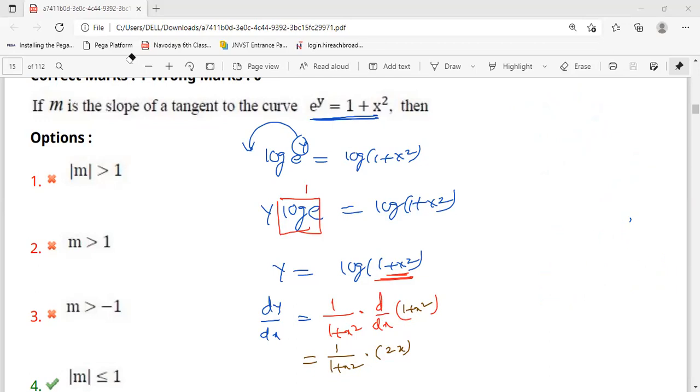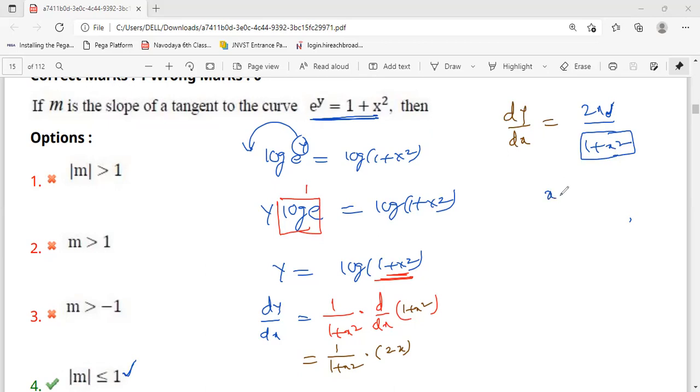So the slope is dy/dx = 2x/(1 + x²). Whatever the value of x, the denominator part will always be the bigger one. So that's why this is always |m| ≤ 1.